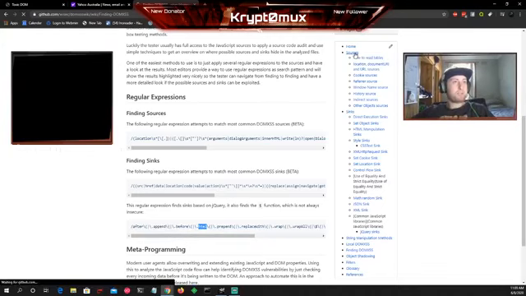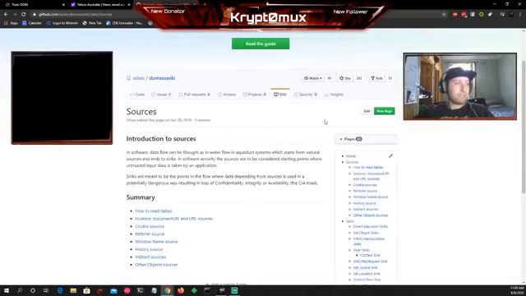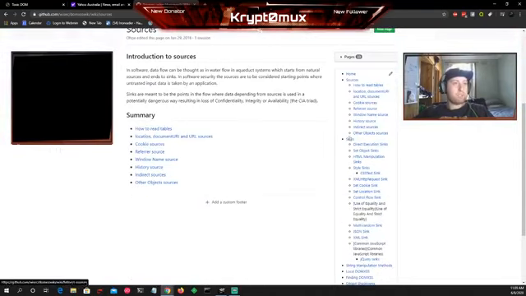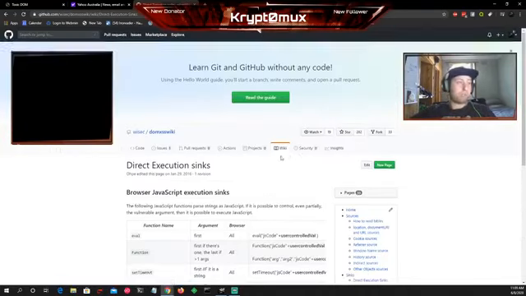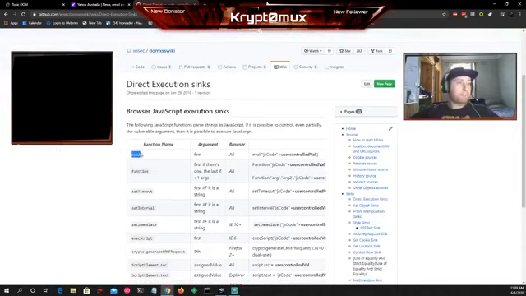Then it tells you bits about what is a source and what is a sink, how to read the tables, and direct execution sinks, which are pretty cool. These functions here are potentially dangerous functions in JavaScript. So if you have eval and then some JS code and an uncontrolled value, and it isn't being sanitized, you can inject a JavaScript payload in here and it will execute JavaScript on the client side. Very useful to look at.